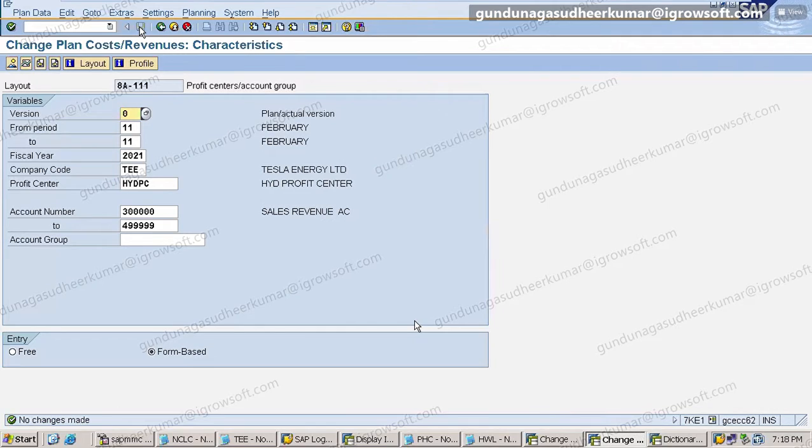Sir, I have a doubt, sir. Like we are taking the form based. So in a real time situation, do we also opt for the free one, or is it only the form based? Form is better. You will get it systematic. Even in the real time scenario, we use this one only, the form based. Okay.